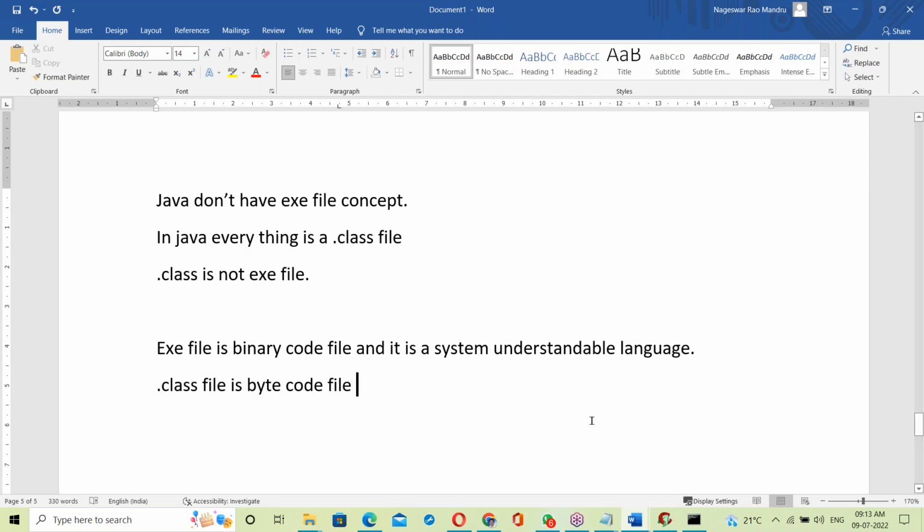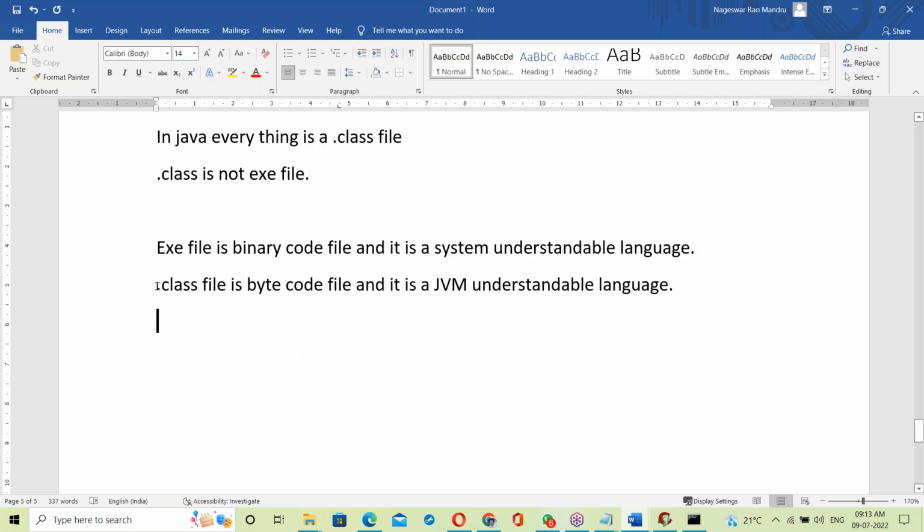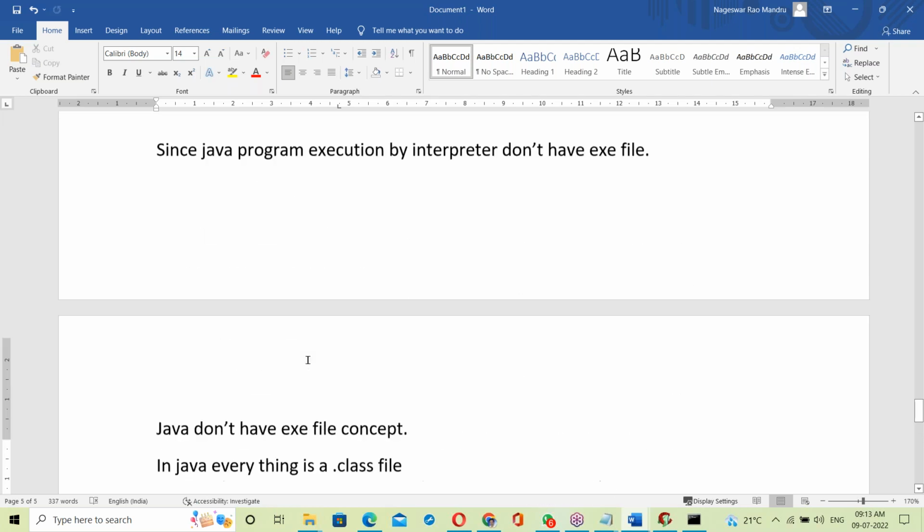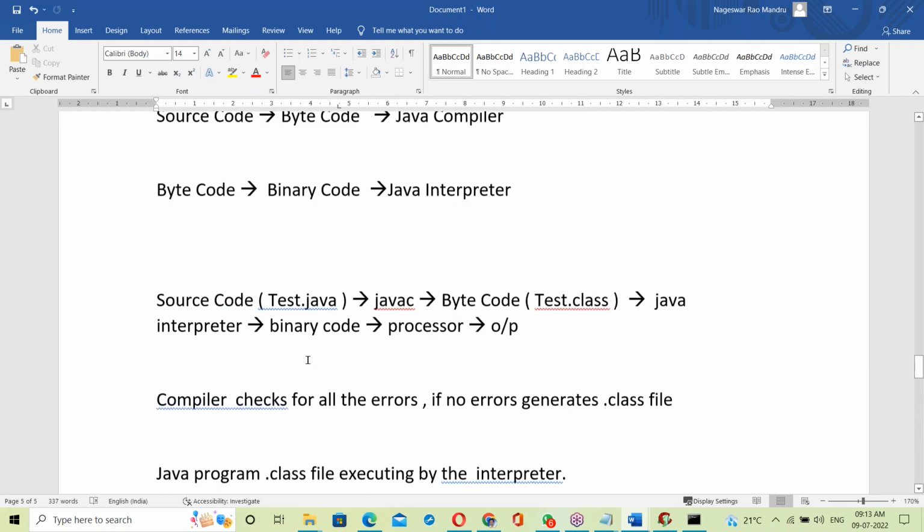A .class file is a bytecode file, and it is a JVM understandable language. That's it. So that's all about the Java introduction.